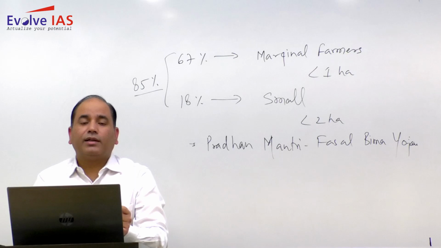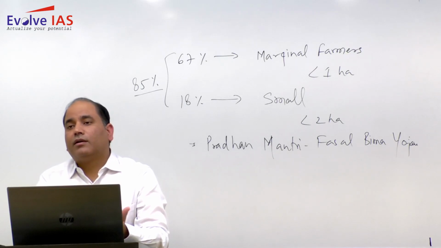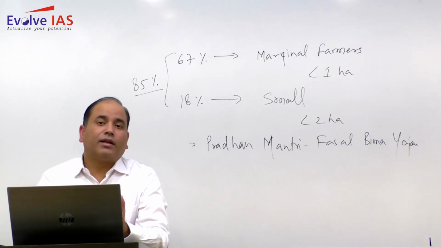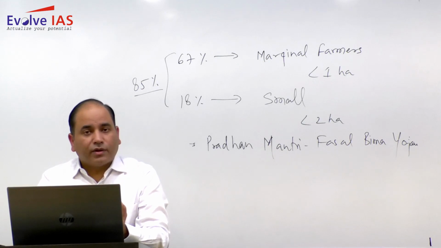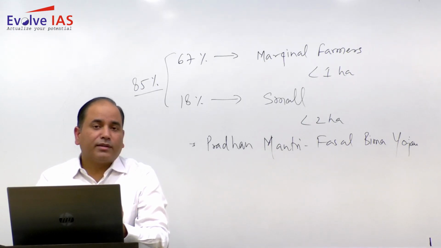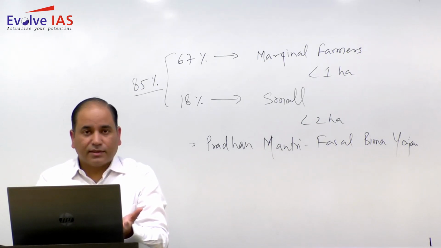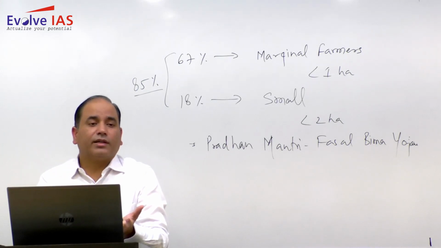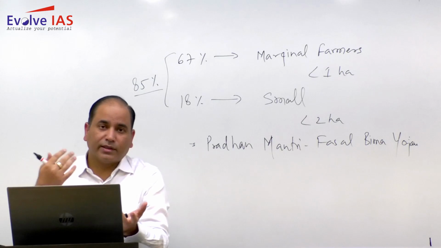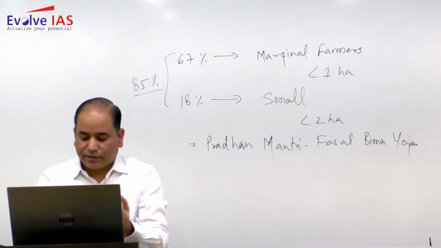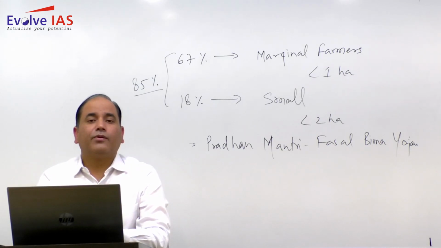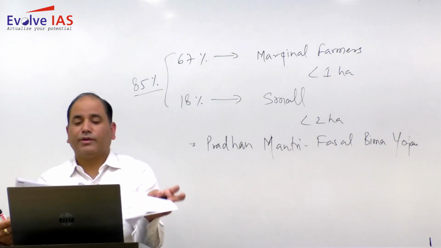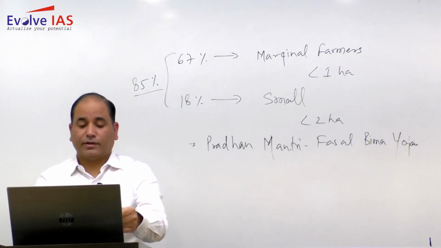Black soil is formed through the weathering and disintegration of lava rocks. Red soil is formed through the weathering and disintegration of granite and gneiss. Alluvial soil is nothing but the resultant of deposition of sediments. The sediment has been brought particularly by the rivers. So in this way you need to write this particular question.